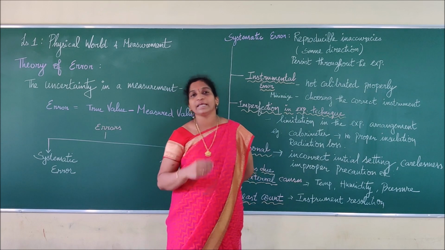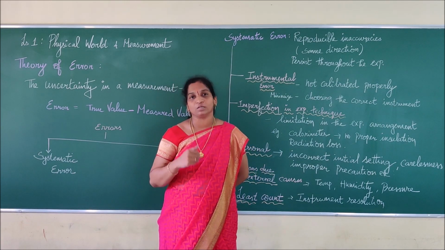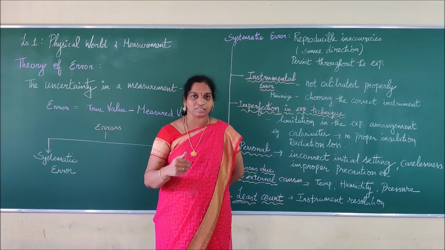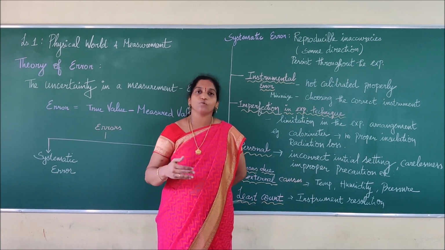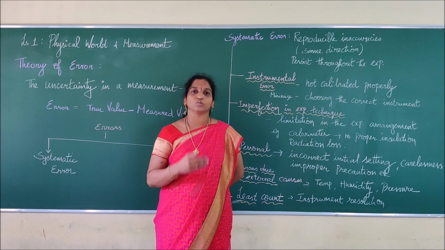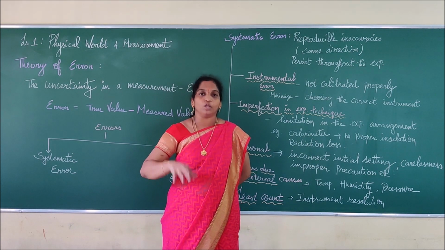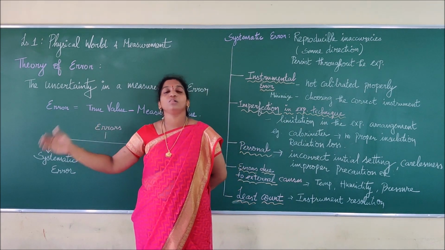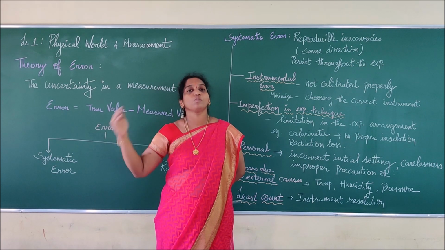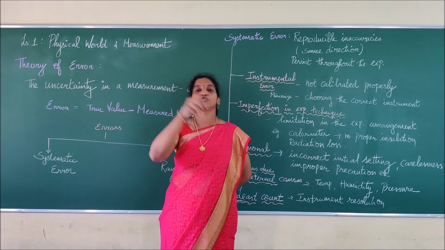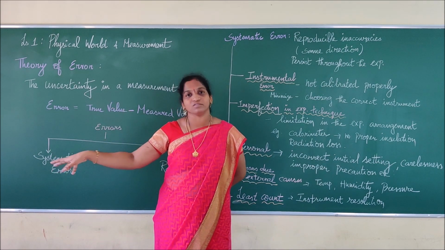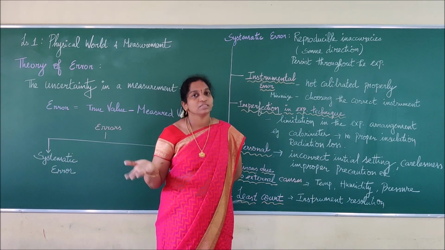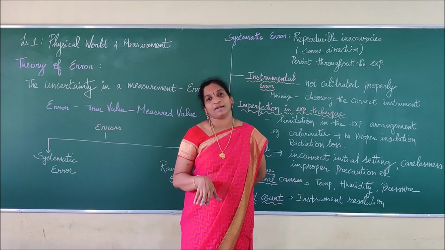As an example, we have learned about the screw gauge and vernier caliper. If a screw gauge has a positive error of 5, then in all the measured values that 5 will be added. Throughout my experiments, that error correction should be applied to the real reading, and only then will I get a correct answer. If I neglect it, I will have an error in the standard value.